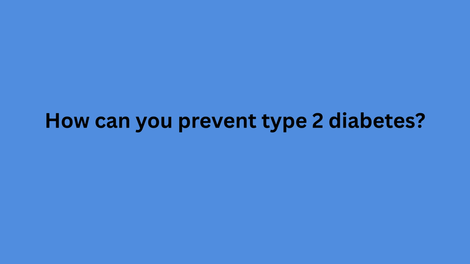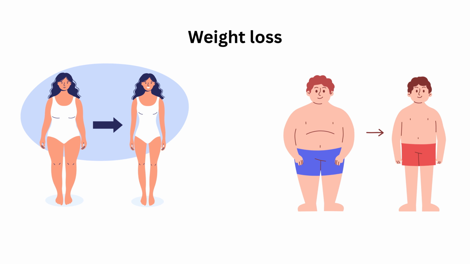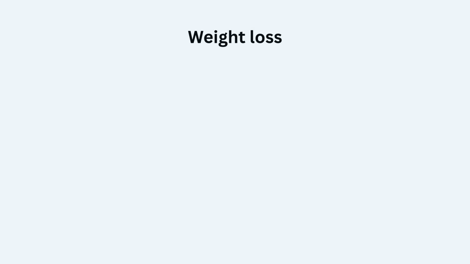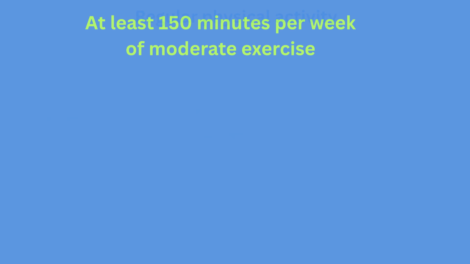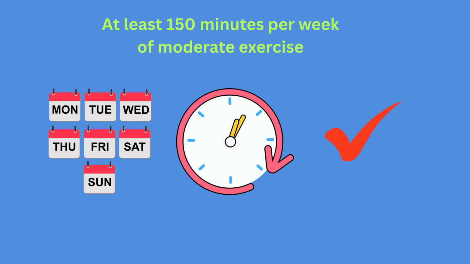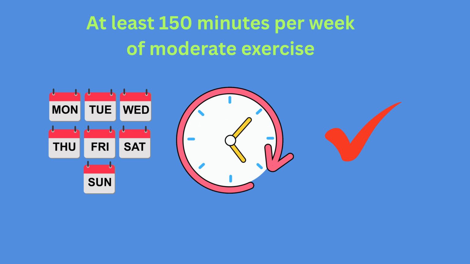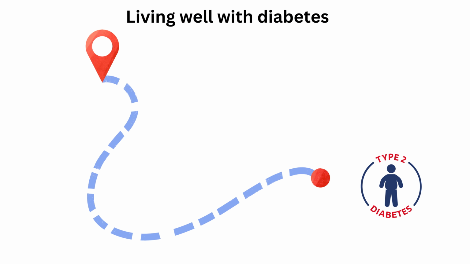How can you prevent type 2 diabetes? People at high risk for type 2 diabetes can often delay or prevent it with a structured lifestyle program. The goal is modest weight loss, about 5 to 7% of body weight, and regular physical activity, at least 150 minutes per week of moderate exercise. In large studies, this approach cut the risk of developing diabetes by roughly half, and by even more in older adults.